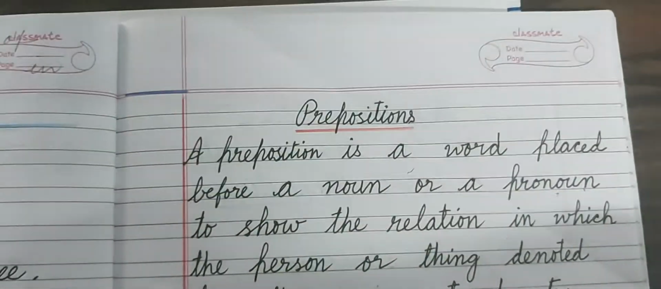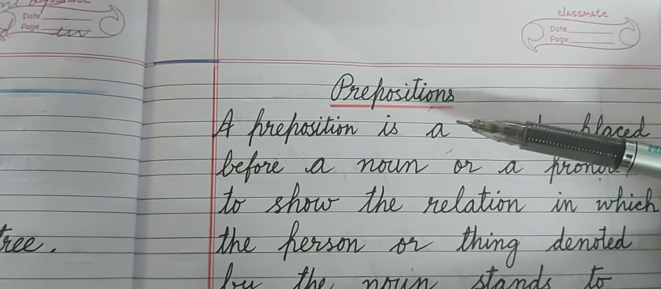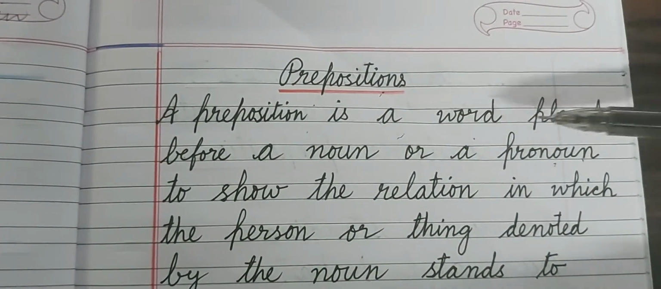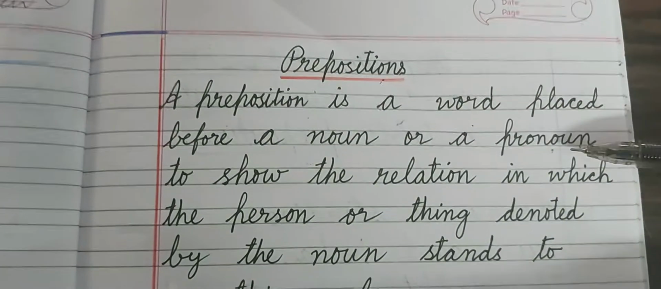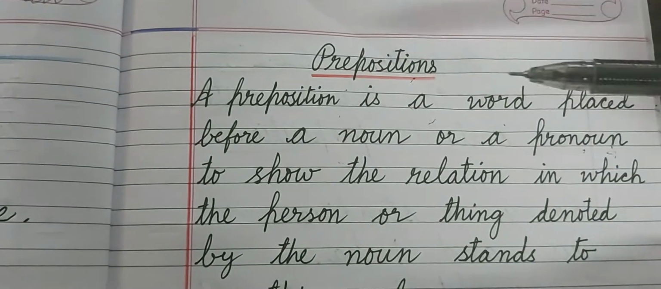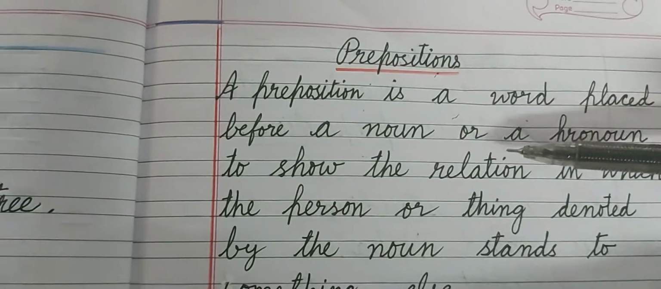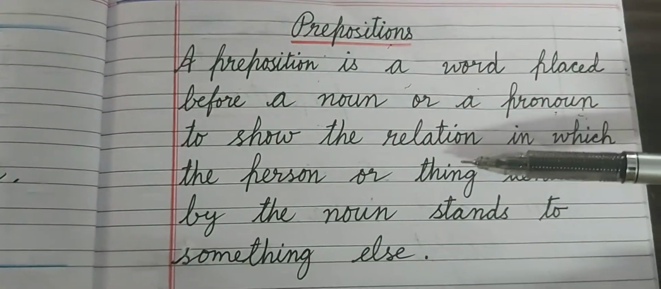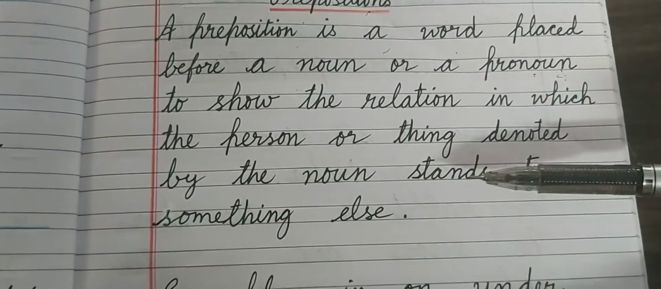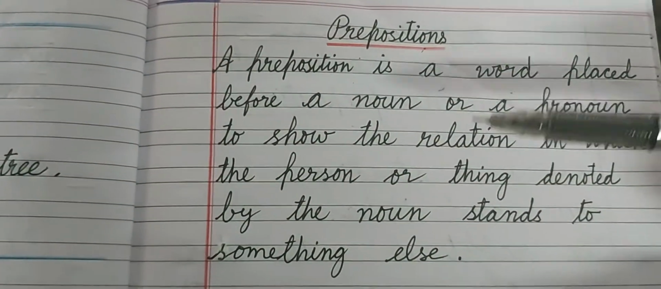Today we are going to study a new topic, prepositions. What is a preposition? Let's see. A preposition is a word placed before a noun or a pronoun. You will find it in the sentence before a noun or pronoun. It shows the relation in which the person or thing denoted by the noun stands to something else. Now, I will tell you in easy language.